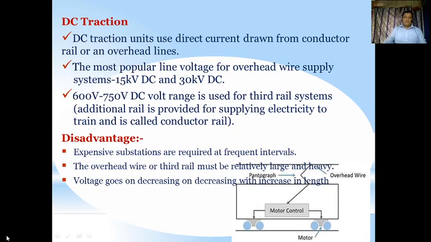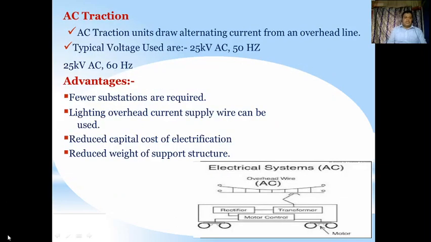And next is AC traction. The AC traction units draw alternating current from an overhead line. So every train or traction unit is drawing the current from the overhead line, and the typical voltages are 25 kilovolts AC and 50 hertz, as well as 25 kilovolts AC and 60 hertz, where the frequency is changed.